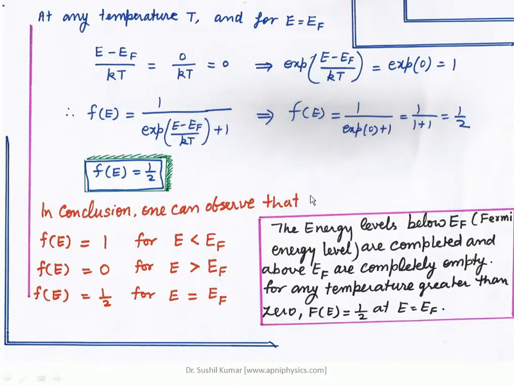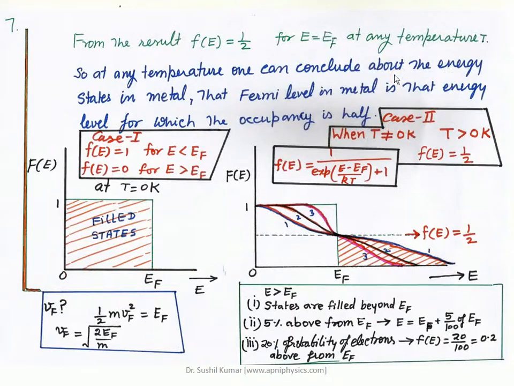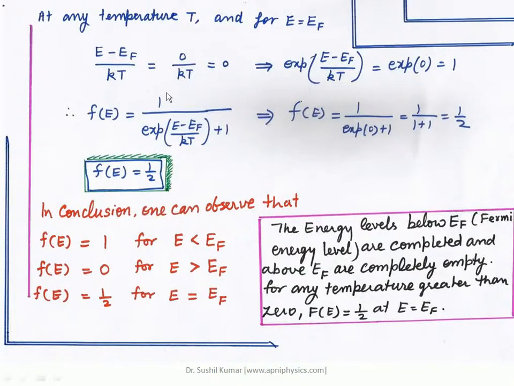So the factor (E minus EF) upon kT is equal to 0, and this exponential term becomes 1, which adds to the second 1, so it becomes 1 by 2. So Fe is equal to 1 by 2, that is 0.5.